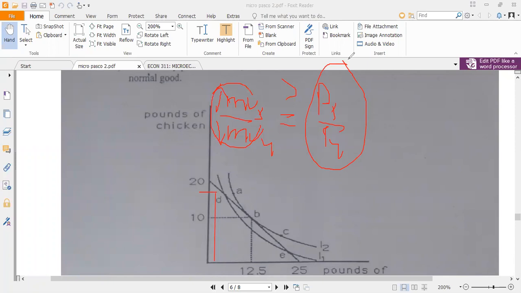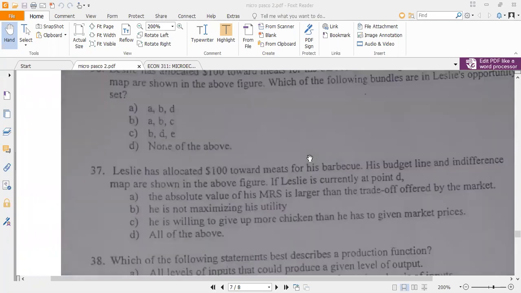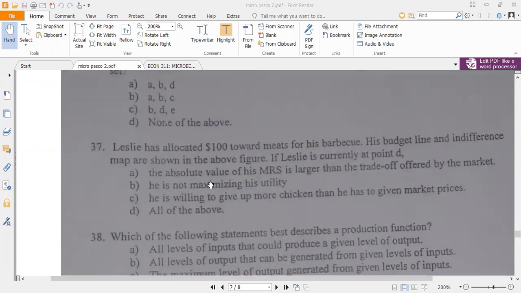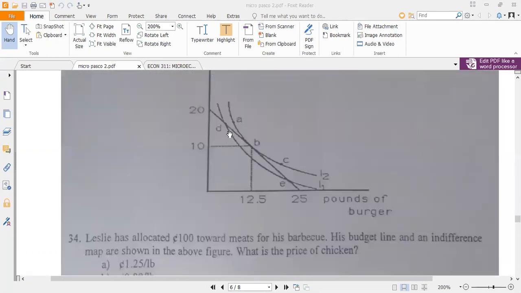So if you look at the first possible answer, for the first one, the value of the MRS will be larger than that of the ratio of the prices. That is the trade-off. Okay. And then 2, if you consume at that point, you are not maximizing your utility. We only maximize utility at point B when the budget line is tangential to the indifference curve.